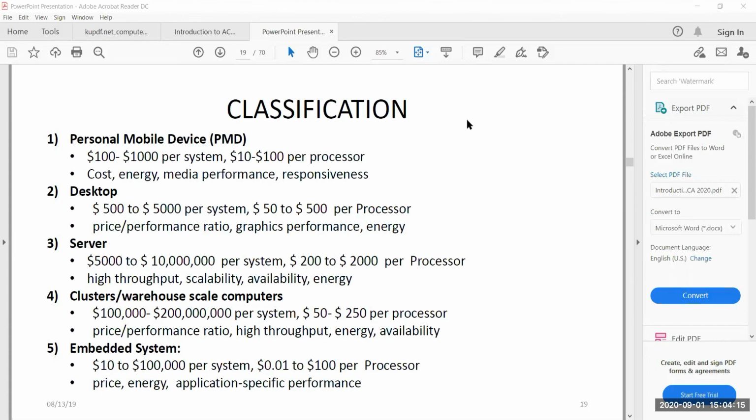And if you see from personal mobile devices to embedded systems, irrespective of the other design issues, every classification has energy as a common design issue. What do you mean by energy? What do we expect?